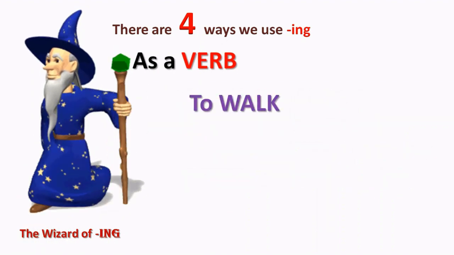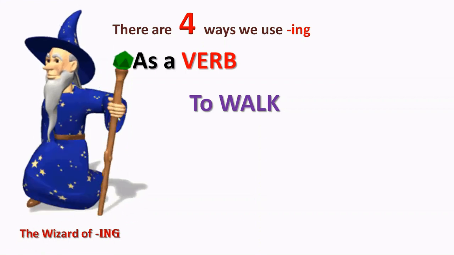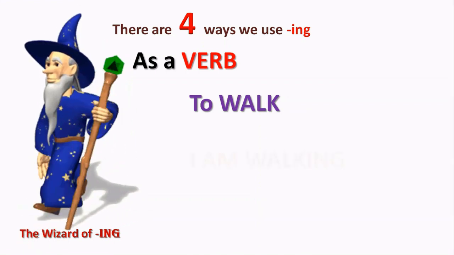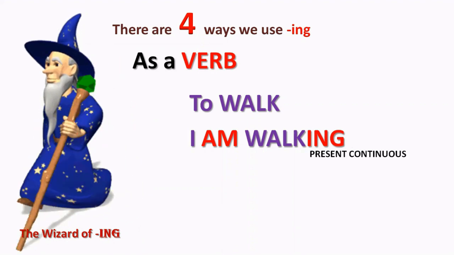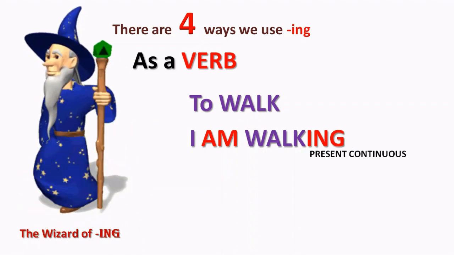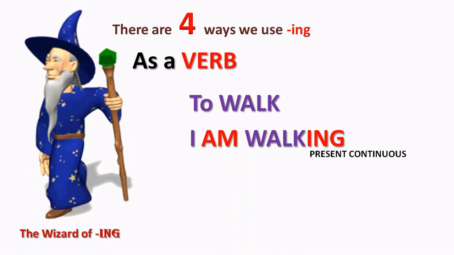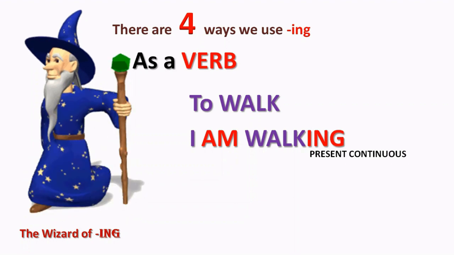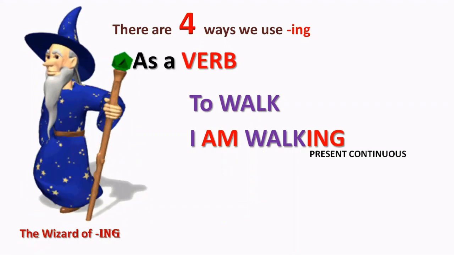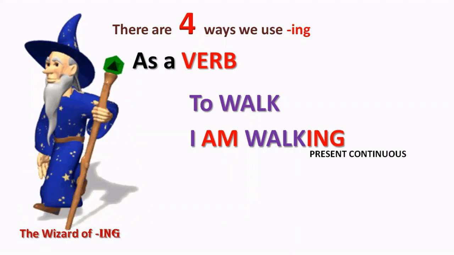Here we have the verb to walk. On the left, we see the wizard. He might say, I am walking. He is walking along. That's the present continuous. I am walking. The verb to be, I am. The action verb to walk, ending in ing. And it's always the same.